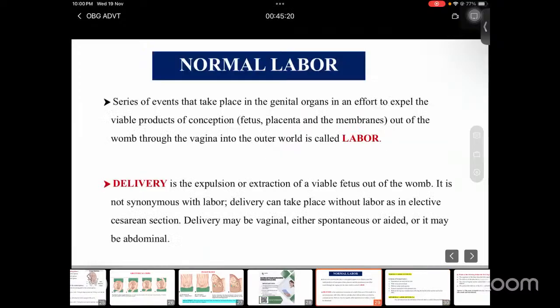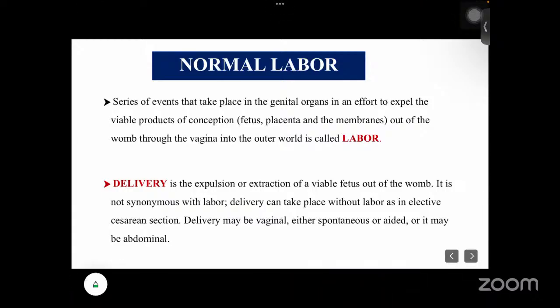Normal labor means a series of events that take place in the genital organs in an effort to expel the viable product of conception, that is, out of the womb through the vagina to the outside. That is called labor. And delivery means the expulsion and extraction of a viable fetus out of the womb. It is not synonymous with labor.